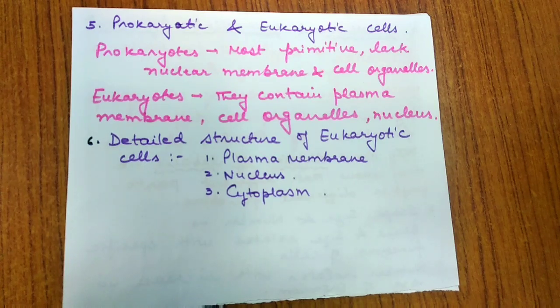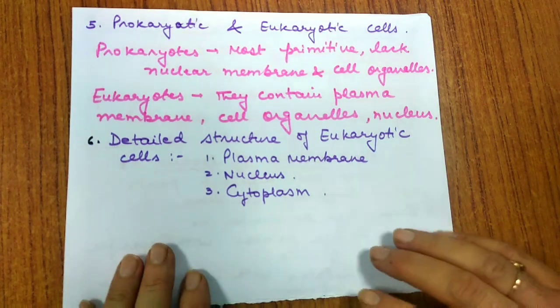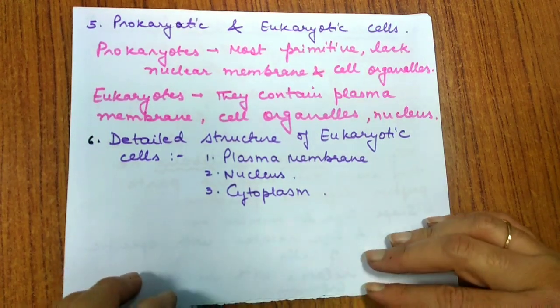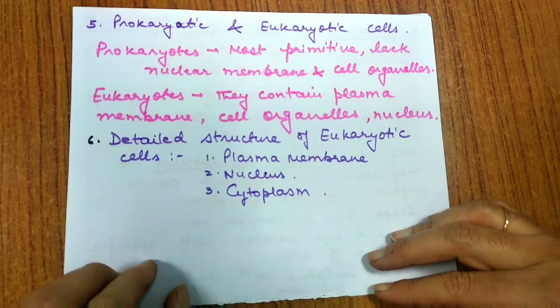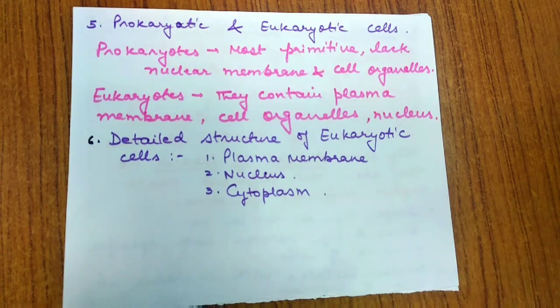Now the second component is the nucleus. When we talk about the nucleus, we say that every eukaryotic cell consists of a nucleus, and it is generally located centrally in animal cells. In plant cells, due to the vacuole, it gets pushed to one side, and it is the most conspicuous and largest organelle of any cell.